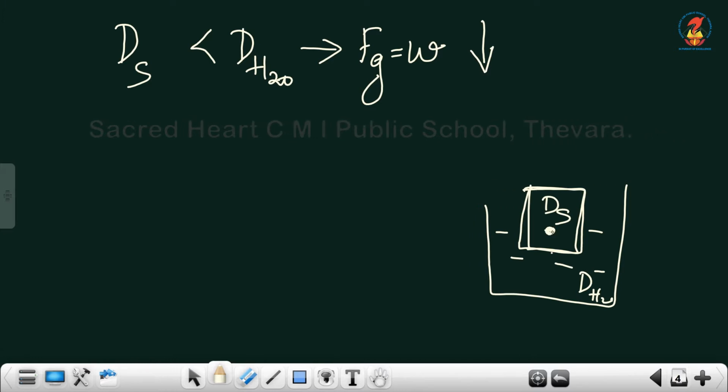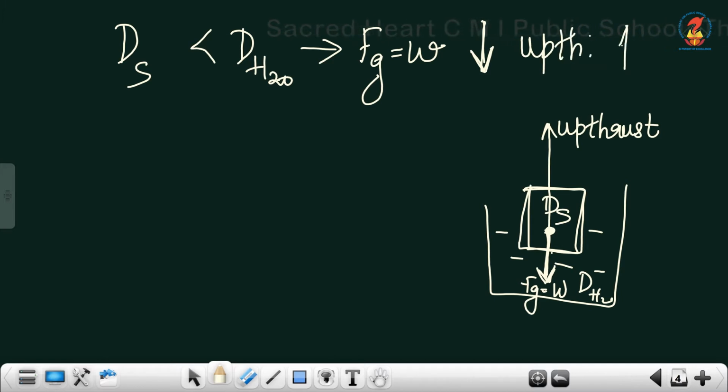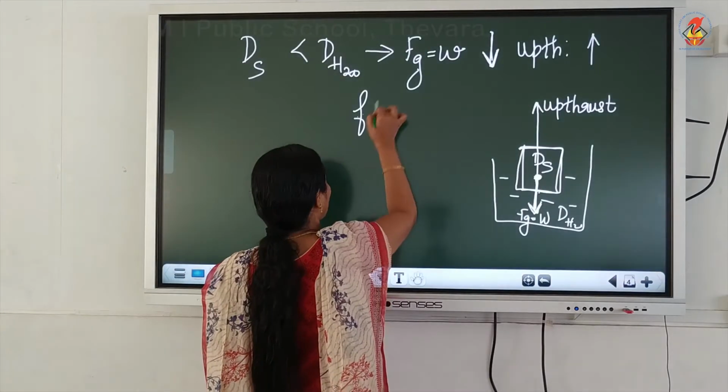So, at the same time, this object will experience a gravitational force, which is equal to its weight, in the downward direction. At the same time, it also experiences an upthrust force in the upward direction, which is given by the water. Here in this case, since density is less, its weight or the gravitational force in the downward direction will be less. That means the upthrust experienced by it will be more. The force in the upward direction is more. That means the object will float.